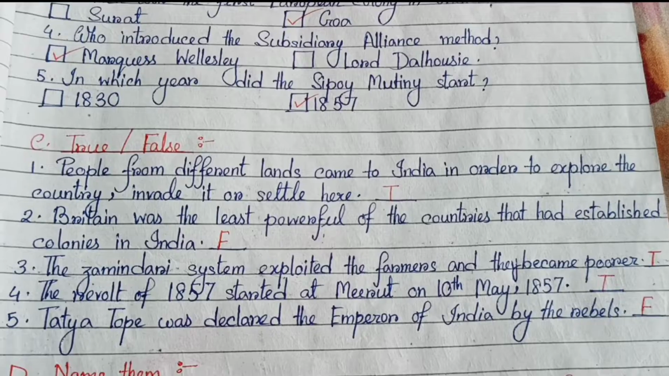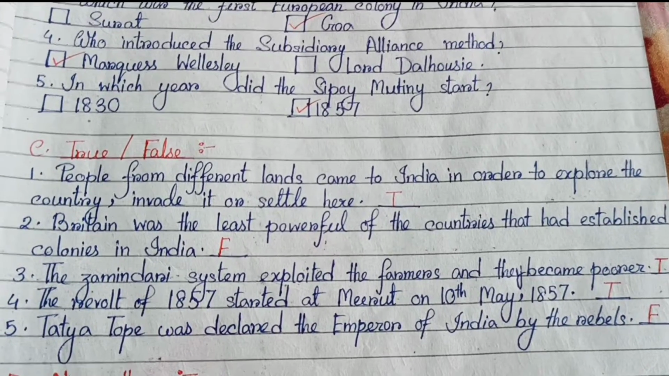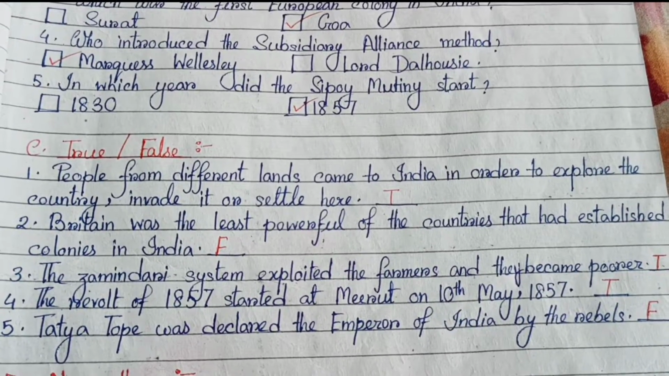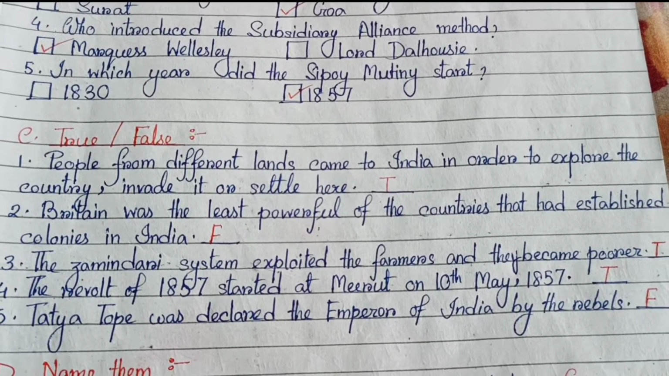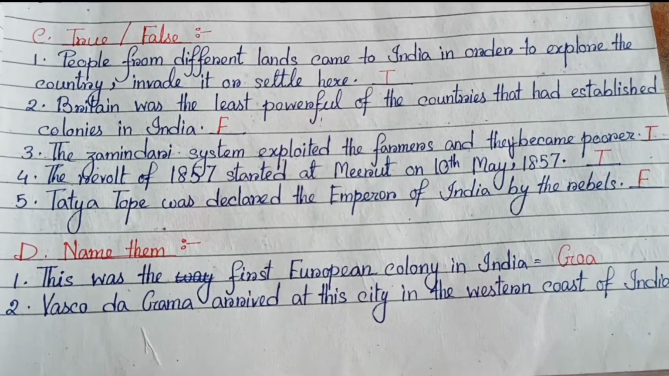True. Number 4, the revolt of 1857 started at Meerut on 10th May 1857. True. Number 5, Tatya Tope was declared the emperor of India by the rebels. False. Next, number D, name them.